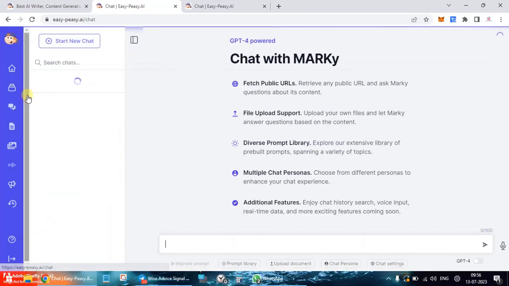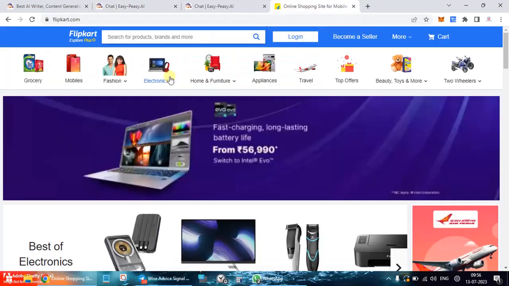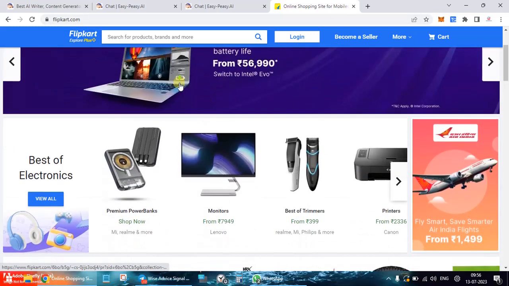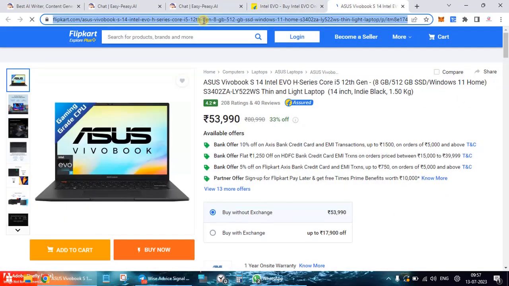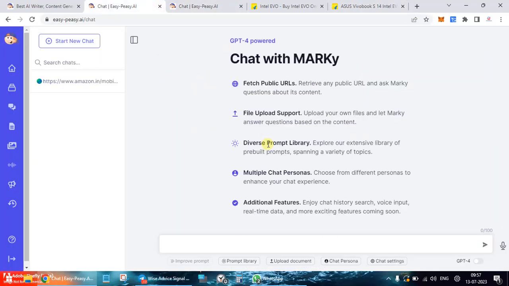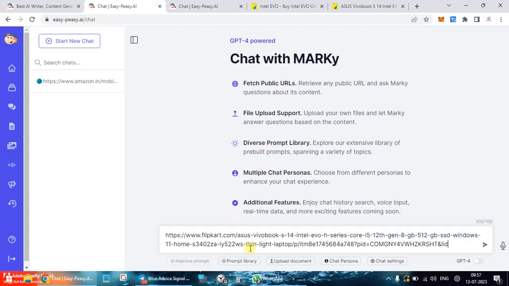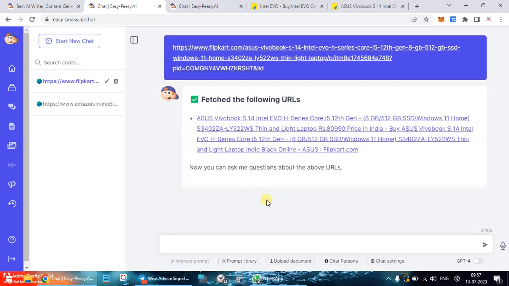So the chat option here: fetch public URL. Let's go to, let's say, Flipkart, and let's say laptop. This particular laptop, this is a book. I'm just going to pick up this particular URL and fetch public URLs. It's not mentioned how to pick it up. Okay, fetch. Now you can ask questions about the above URLs.